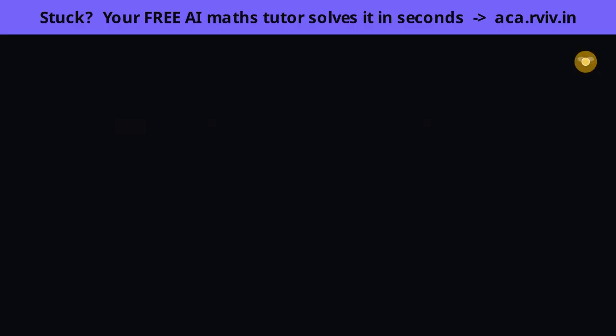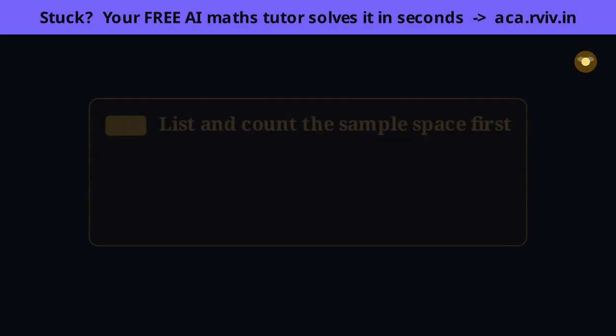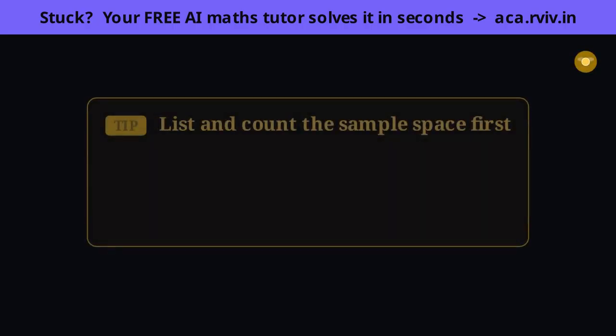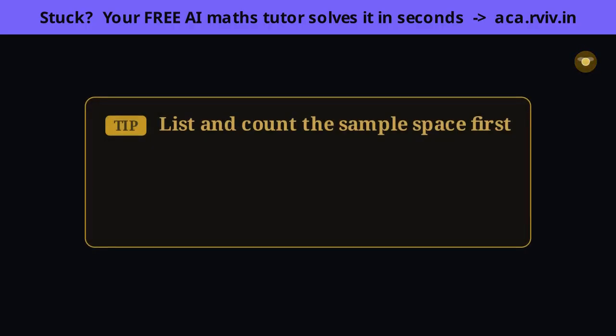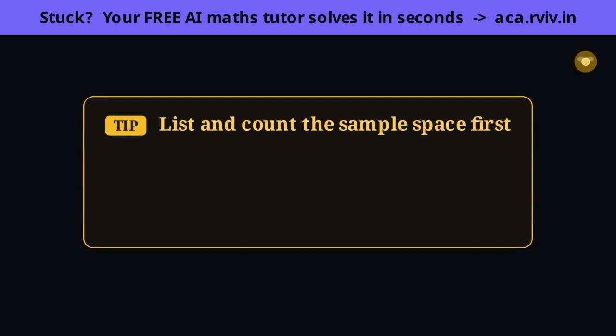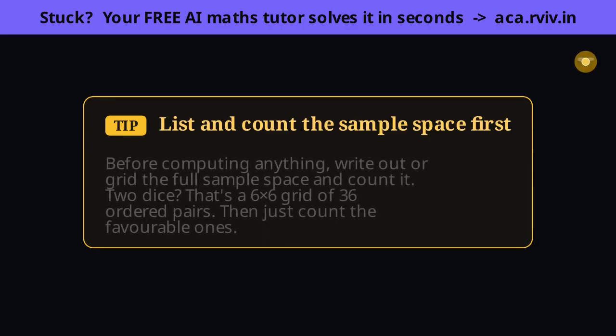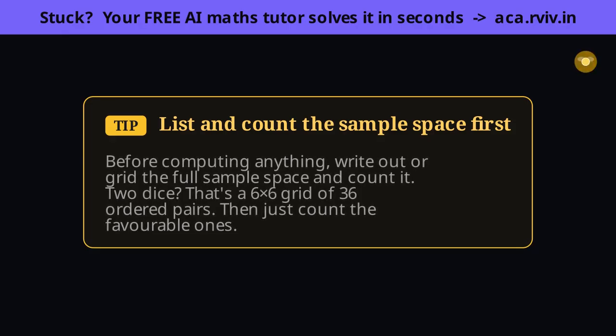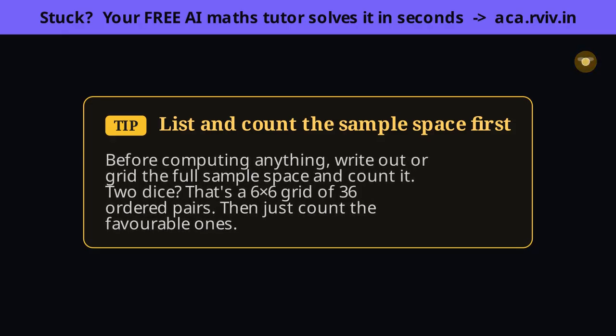The safest first move is always the same, and it prevents nearly every miscount. List or grid the whole sample space and count it before you do anything else. For 2 dice, draw the 6 by 6 grid, 36 ordered pairs, and you'll never again wonder whether it's 36 or 21. Once the total is nailed down on paper, all that's left is to count the favorable outcomes on the same picture and divide. The grid does the hard thinking for you.